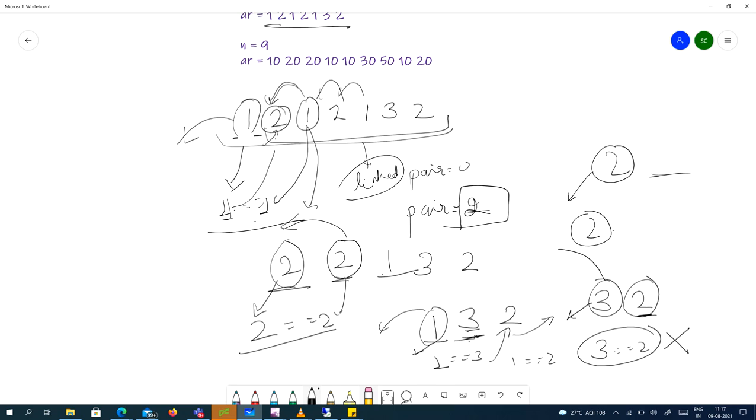What will be the time complexity of this solution? It will be n square. How? For every element, if we are not able to find it, if our array is 1, 2, 3, 4, 5, 6, 7, assume all the socks are different. So for every element, we'll have to move until the last element. We'll have to compare until the last element.